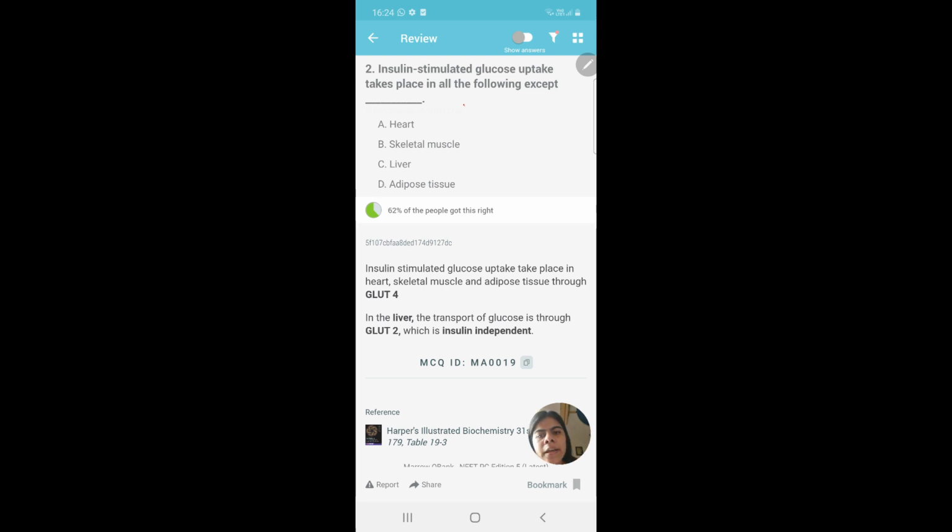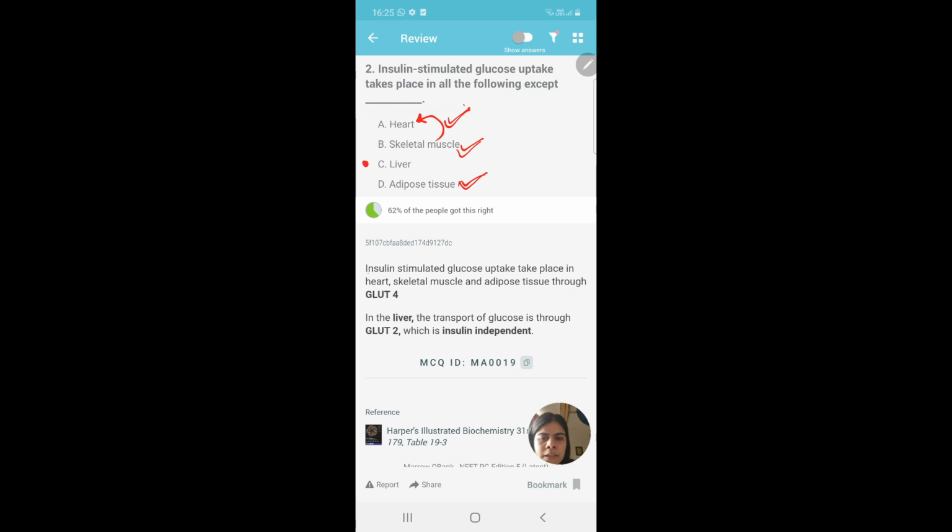see, one, adipose tissue is there, it is an insulin dependent uptake of fat and glucose. So adipose tissue is there. Then even skeletal muscle is there, and you know that this muscle is a part of the heart, so heart should also be there. So the answer will be liver.